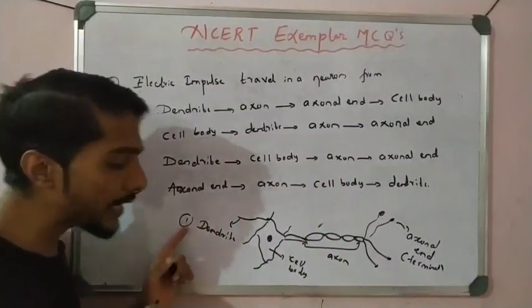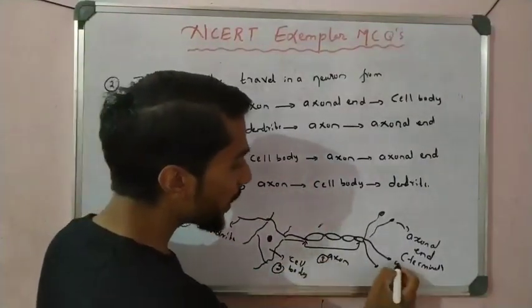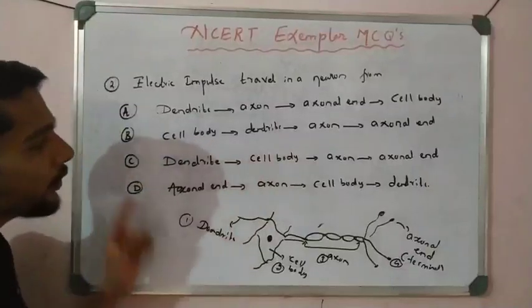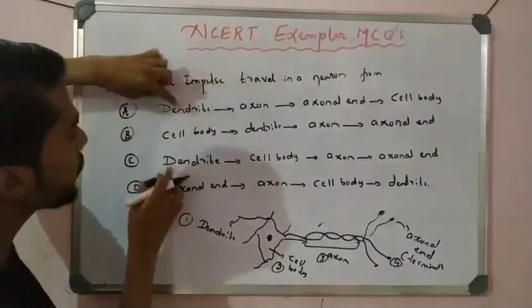You know that the electric pulse first travels to the dendrite, and then to the cell body, then to the axon, and then to the axonal end. So let us see which option matches. First, dendrite is correct. So dendrite on both sides is there. So it is option C.